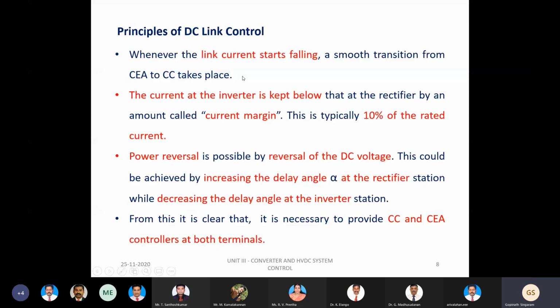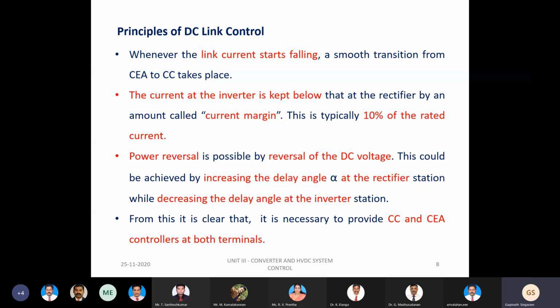In order to avoid that clash between both controllers, we should have a term called the current margin. The current reference value at the inverter will always be kept below that of the rectifier current. This is the condition to be followed, and that term is referred to as the current margin. It should lie in the range of about 10% of the rated current. Always the current at the inverter side should be kept 10% below that of the rectifier current. Then only can we avoid the clash between the two controllers, and proper selection of the mode of operation will be ensured.